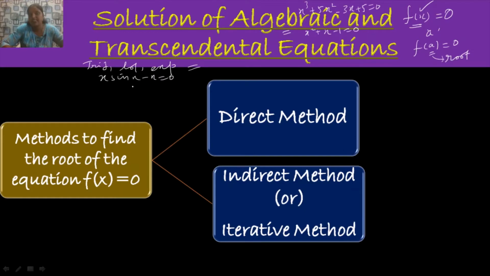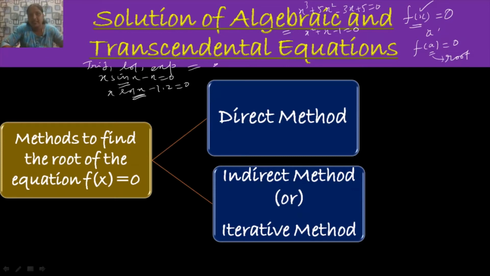It is a transcendental equation because it consists of the trigonometric function. It may be sin x, cos x, tan x, secant, cosecant, whatever that may be of trigonometric function. And a logarithmic function like x log x minus 1.2 is equal to 0. This is a transcendental equation because it consists of the logarithmic function log x.